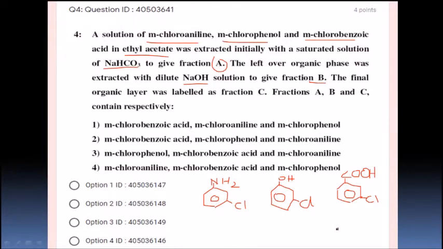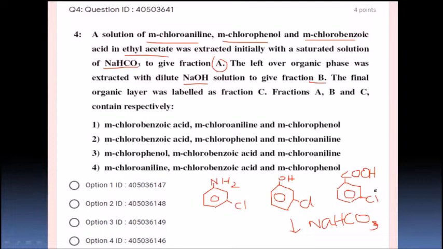It is very simple, students. Just wash with sodium bicarbonate solution. Sodium bicarbonate is a weak base, and since it is a weak base, it makes a salt with benzoic acid, metachlorobenzoic acid, which dissolves in the solution.